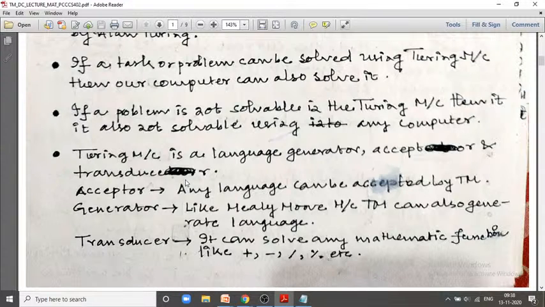Why can Turing machine act as a transducer? What a transducer does is that it can solve any mathematical functions such as arithmetic operation, subtraction, division, modulo, multiplication. So these kinds of operations can be done by the transducers. The same operations are also possible with the help of the Turing machine.